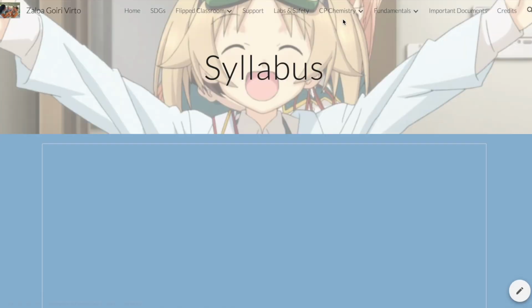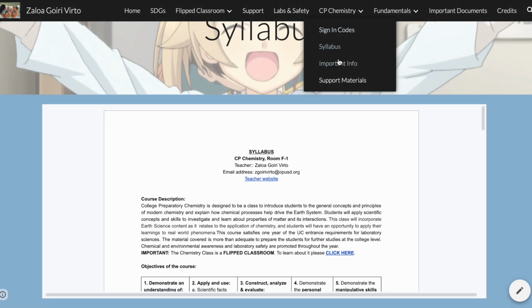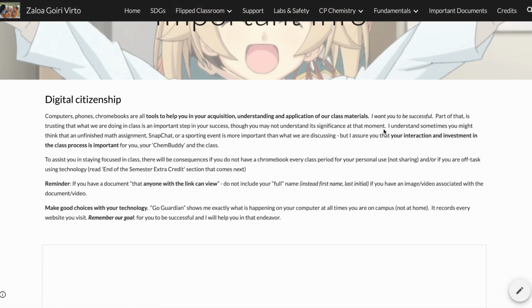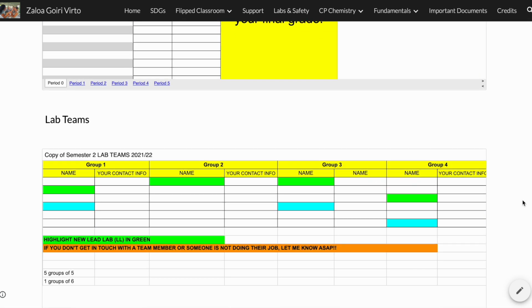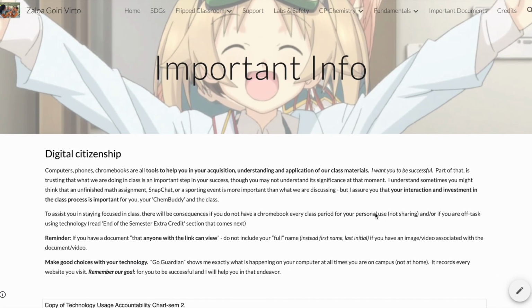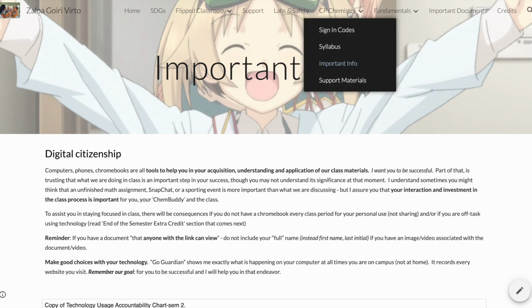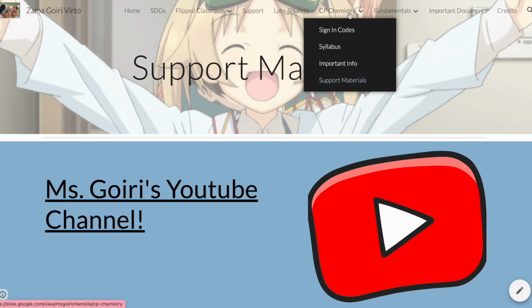Besides that, the syllabus is over here. It's also a very simple document, has nothing special. Important information on digital citizenship and other information that the kids need to understand. This is Google Slides and some other spreadsheets that I used to create for the kids to participate in different activities. Support materials. Again, this is my website where the kids could go in order to access all the tutorials that I was making on the topics or the units taught.